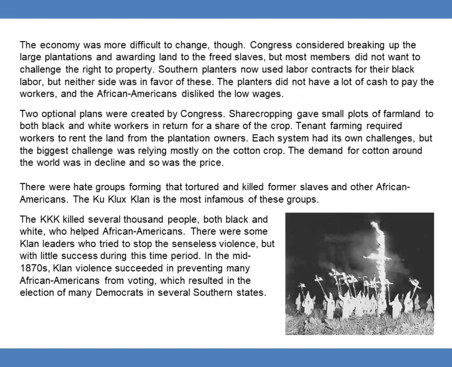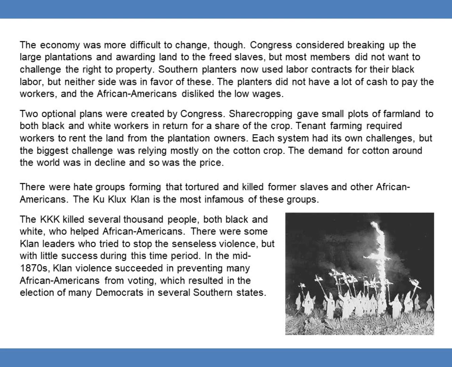The economy was more difficult to change, though. Congress considered breaking up the large plantations and awarding land to the freed slaves, but most members did not want to challenge the right to property. Southern planters now used labor contracts for their black labor, but neither side was in favor of these. The planters did not have a lot of cash to pay the workers, and the African Americans disliked the low wages. Two optional plans were created by Congress.